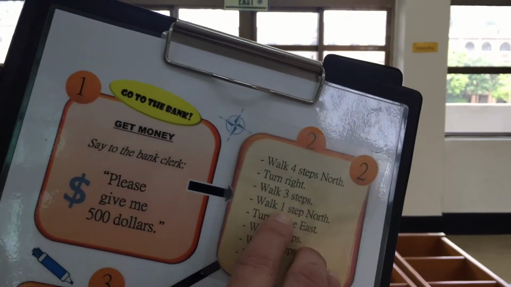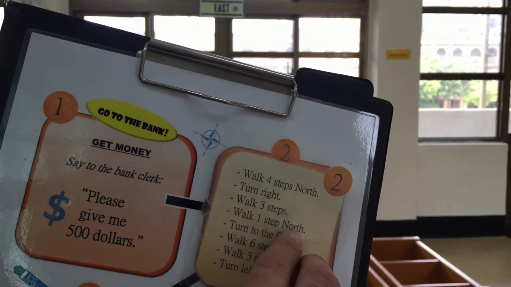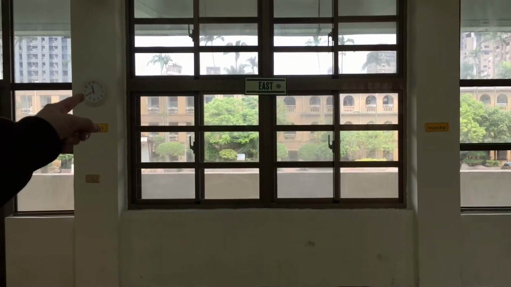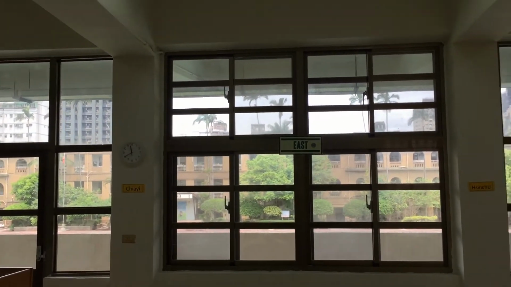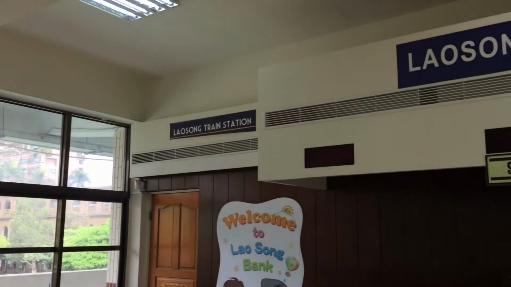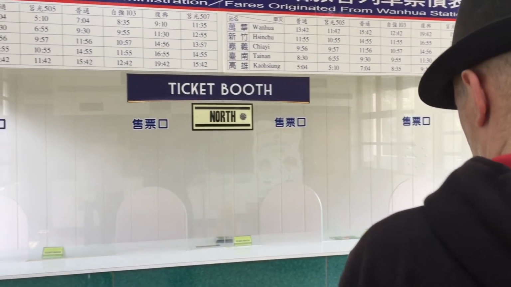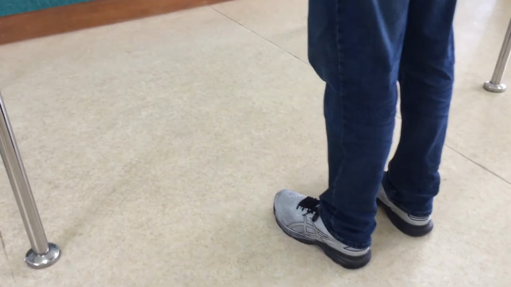It says walk 1 step north. Okay, which way is north? That's east. That's south. There's north. So it says walk 1 step north. Okay, we turn to the north and walk 1 step. Then what? What does it say?